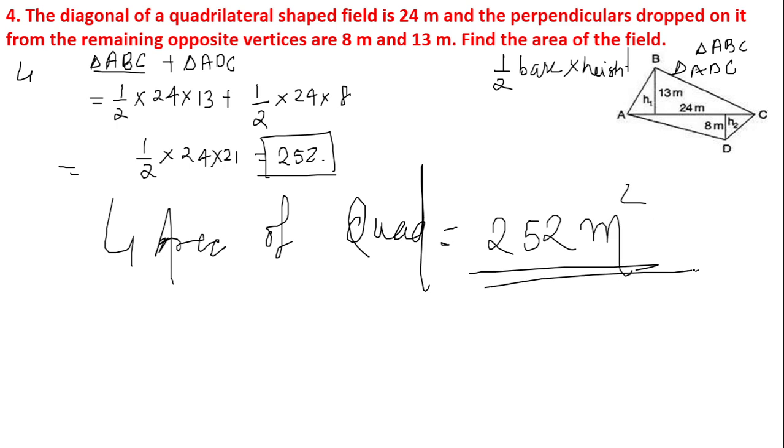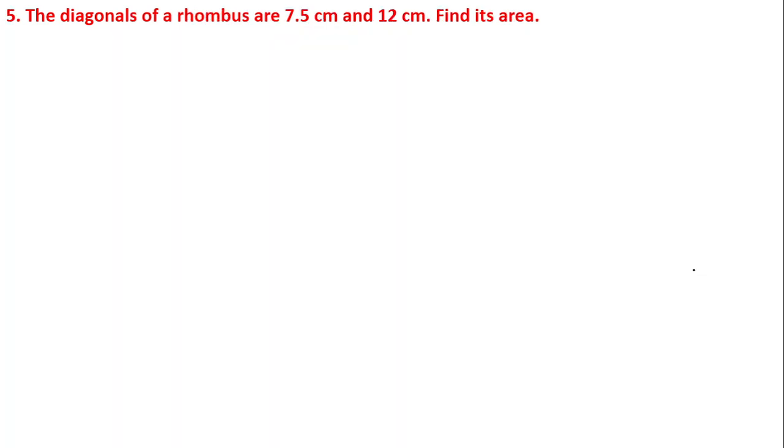Okay, so I hope you have got the questions. I will give one more question as homework. The diagonals of the rhombus are given here, that is 7.5 centimeter and 12 centimeter. You have to find the area. To understand this question, you need to know the area of the rhombus. The area of rhombus is equal to half of d1 into d2. Based on this you can clearly solve this question. This is a simple question. You just have to put the values, d1 as 7.5 and d2 as 12 centimeter, and let me know the answer in the comment section.